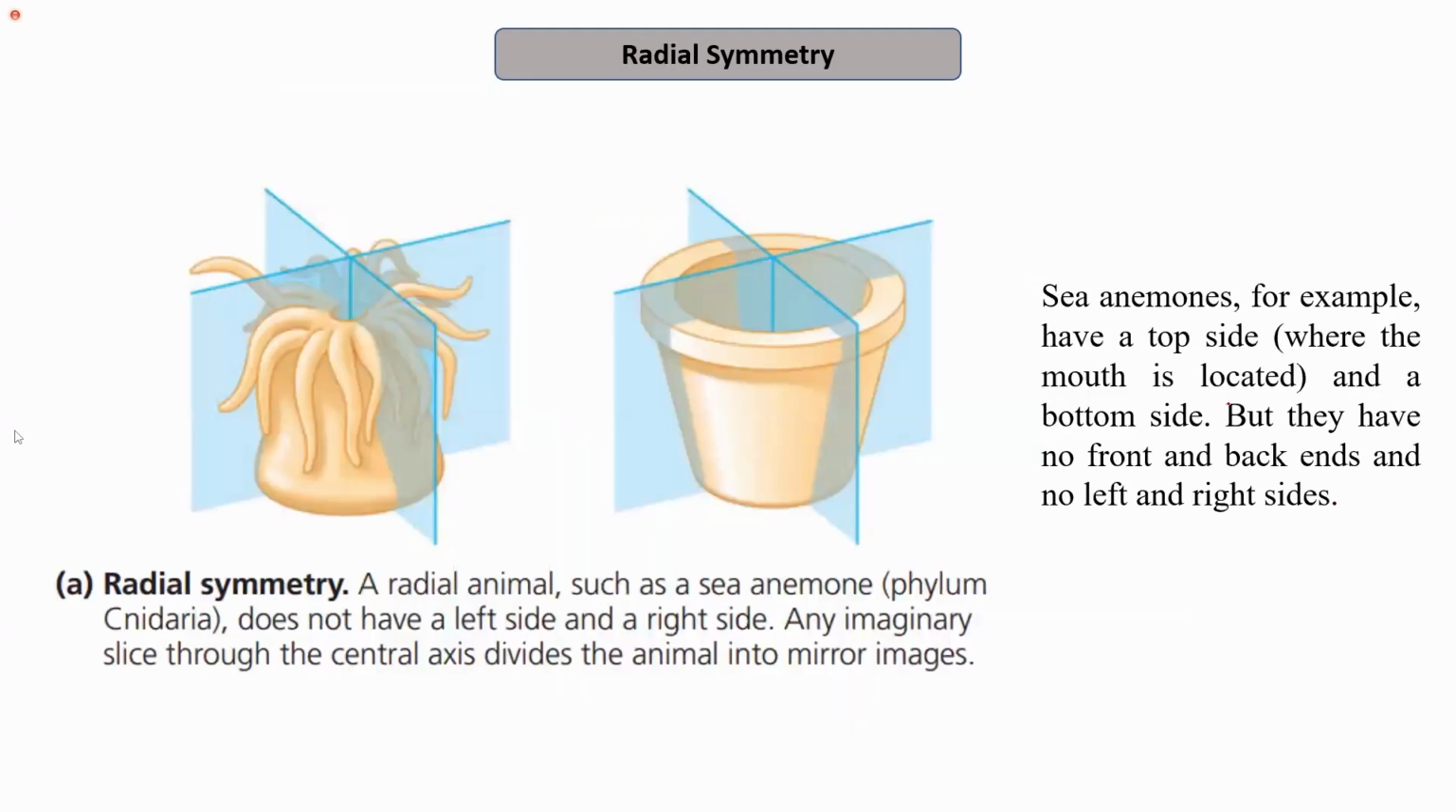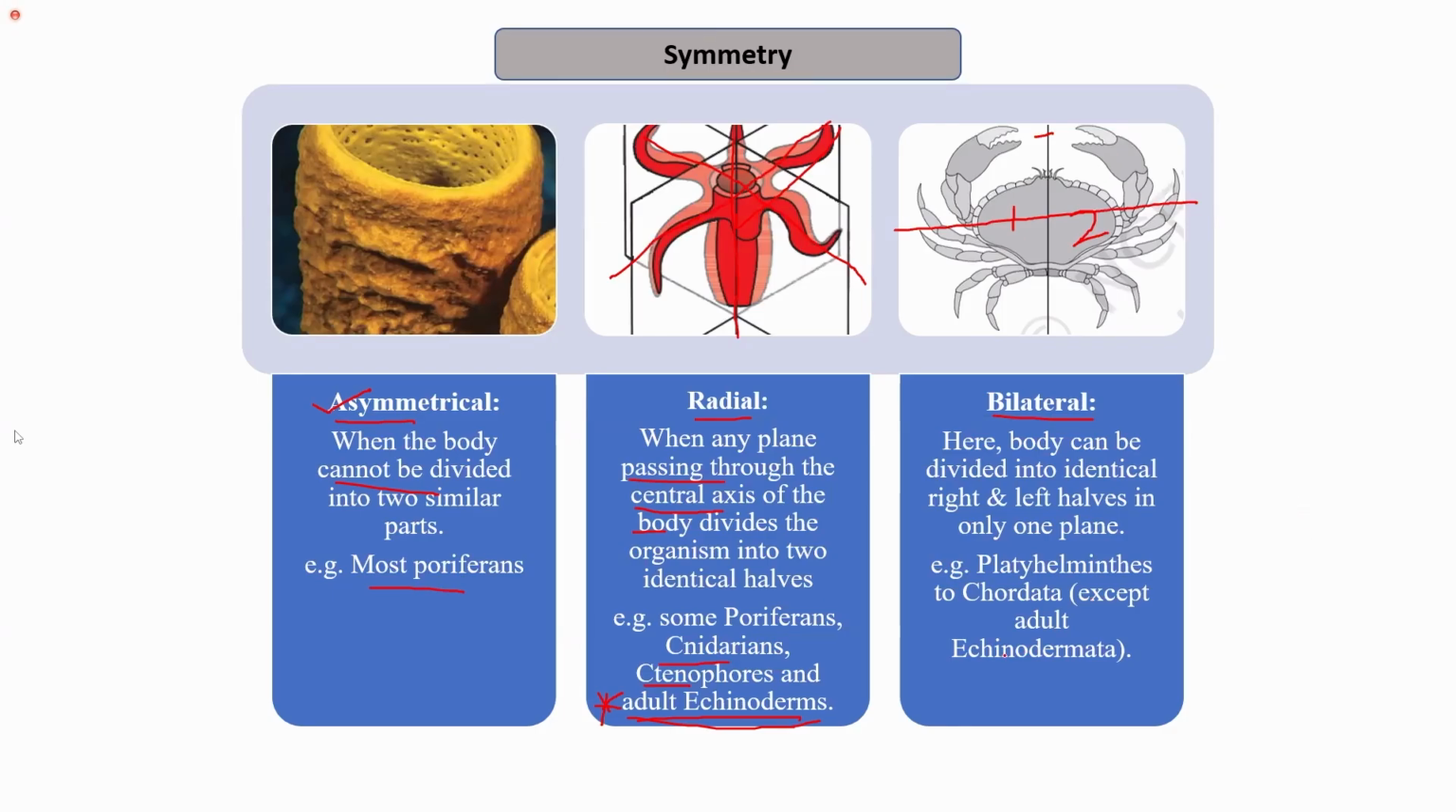Examples include platyhelminthes to chordata, except, as I mentioned, adult echinoderms. Adult echinoderms have radial symmetry. This is a very important exception, and we need to remember it because we are usually asked questions about this. It is a very common question: adult echinoderms have radial symmetry, unlike the other organisms from platyhelminthes to chordata that have bilateral symmetry.